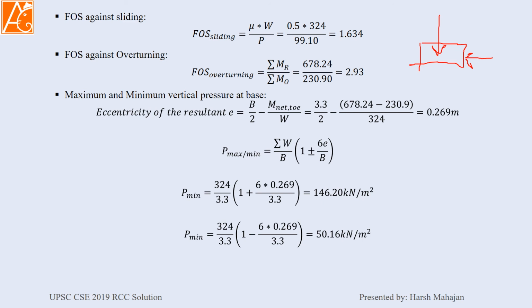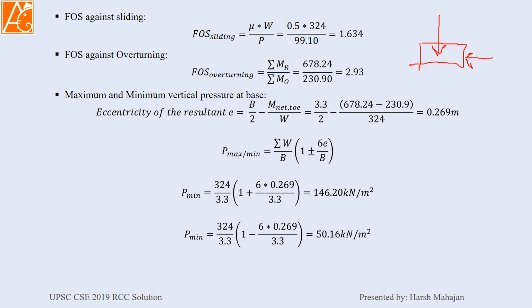Similarly, W is the normal force or vertical force of the block, which is our retaining wall, into the friction, divided by the overturning force, which is the horizontal force, and their ratio is going to give you the factor of safety. Ideally it should be greater than 1, so it is coming 1.634.